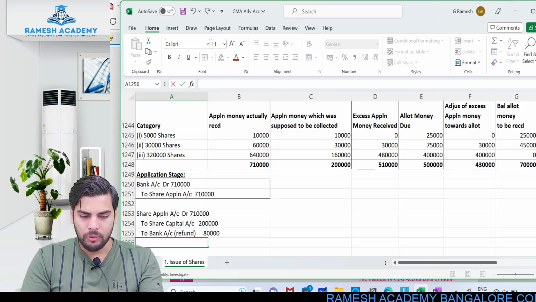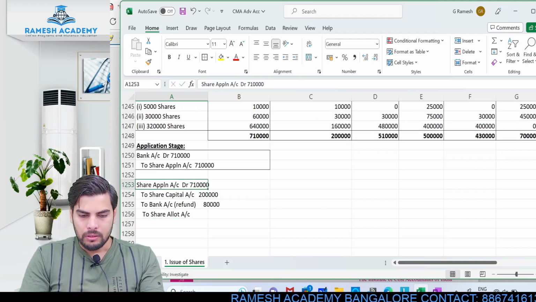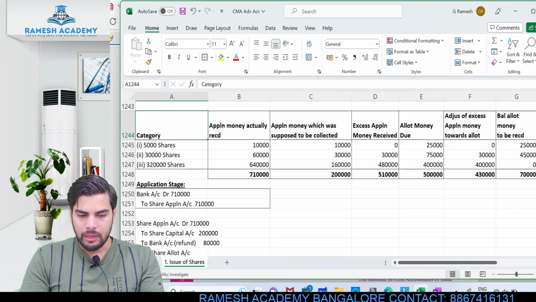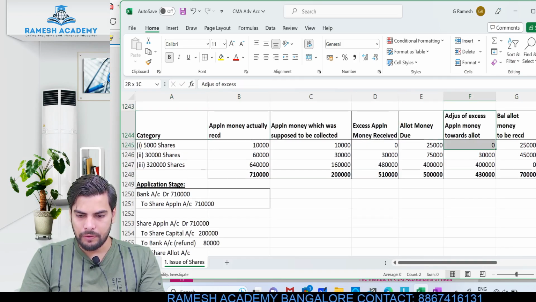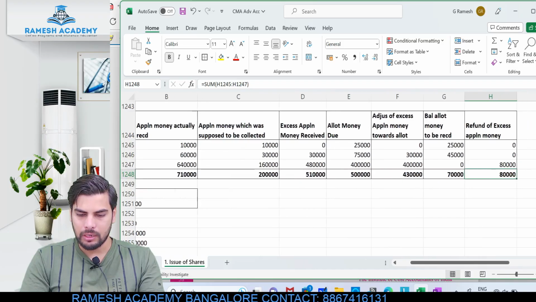And how much amount is being adjusted towards allotment? To share allotment account. If you just have a look at the heading of the table, look at this: adjustment of excess application money towards allotment. 4,30,000, I'm adjusting it towards allotment, and then 80,000 I'm refunding it.